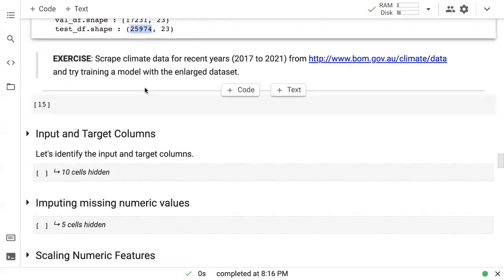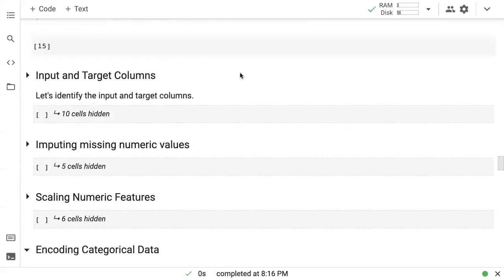Now here's an exercise for you. If you want to build on top of this, you can try and scrape the climate data for the recent years from this website. This is the official website of the Bureau of Meteorology in Australia. You can try and scrape the data from 2017 to 2021 and try training a model with the enlarged dataset. In fact, this is how this dataset was created in the first place, by scraping data. So web scraping is a great way to create new datasets for machine learning.